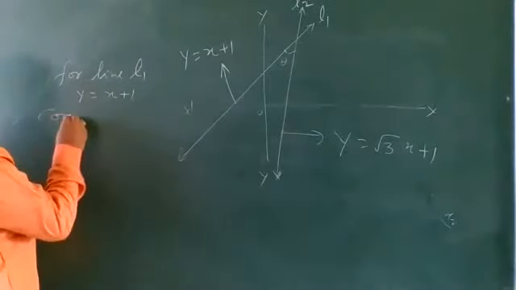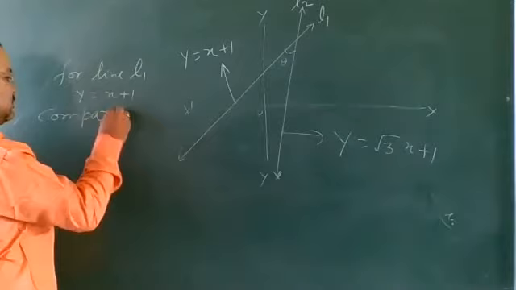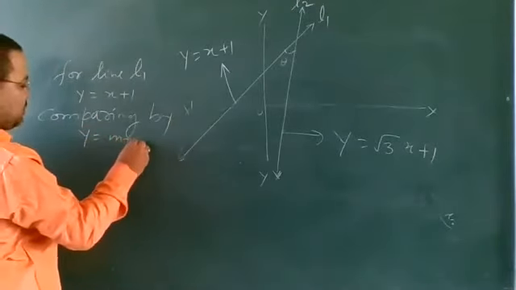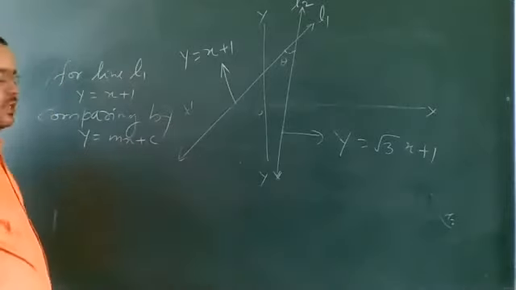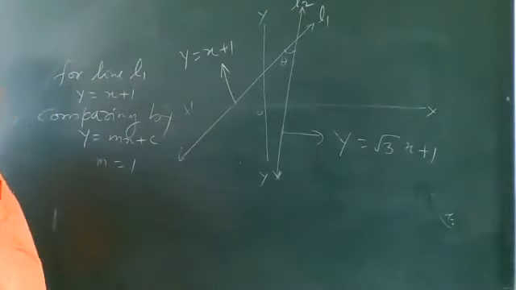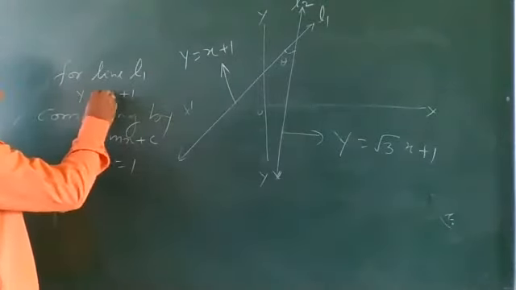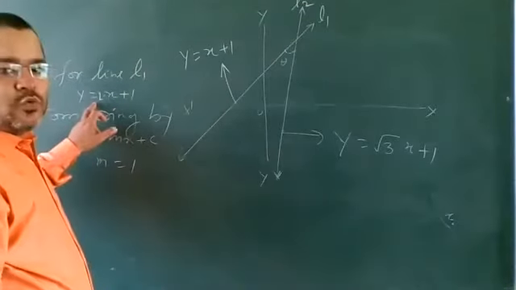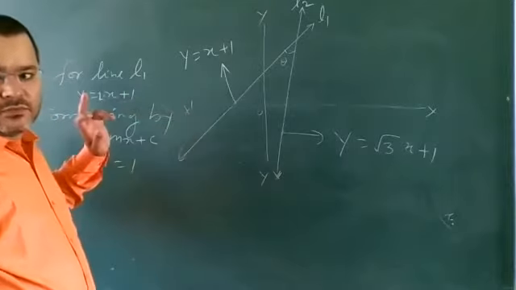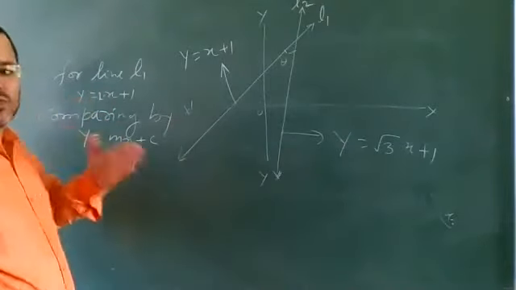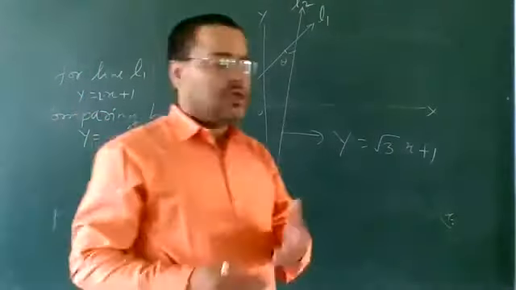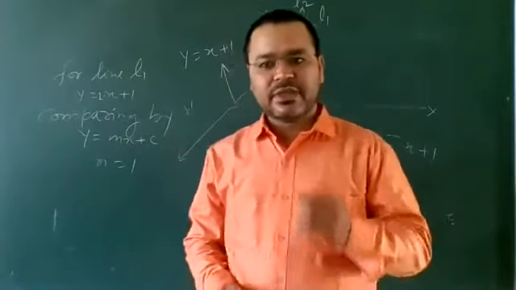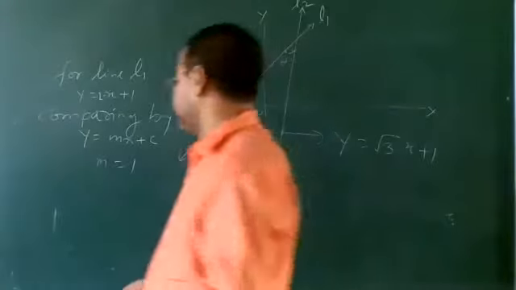Comparing by y is equal to mx plus c. Here we find that m is equal to 1. Here y is equal to x plus 1 can be written as y is equal to 1 into x plus 1. So here m is 1. And you know that m is tan theta.